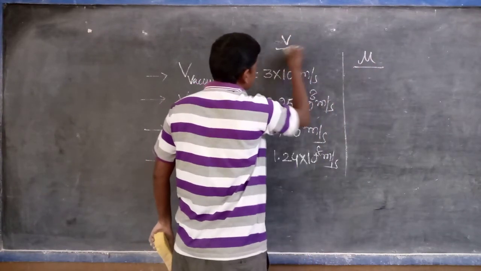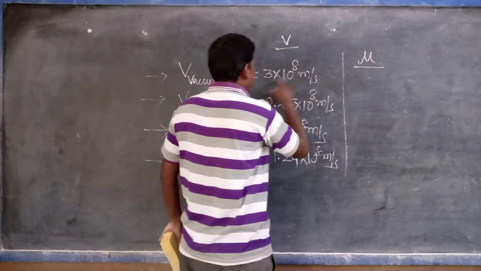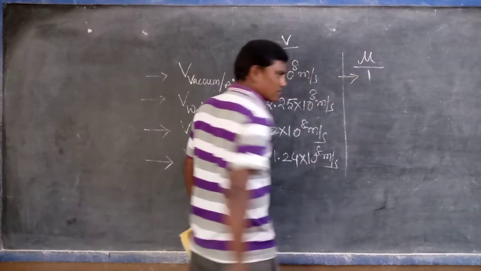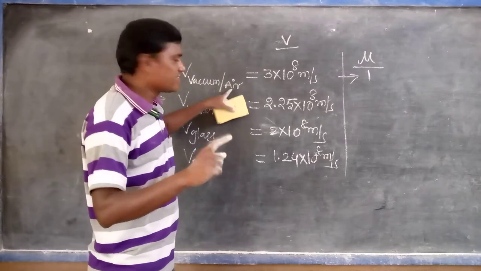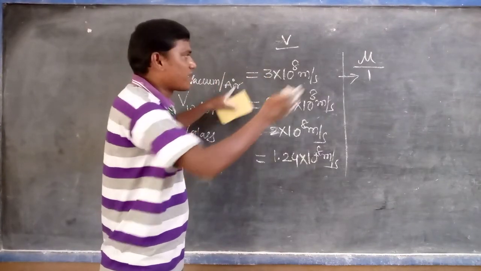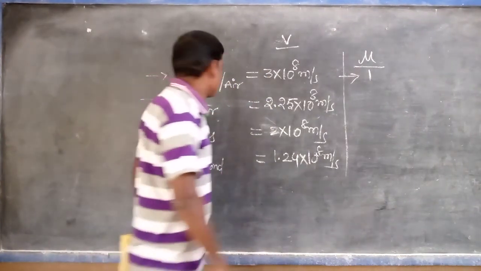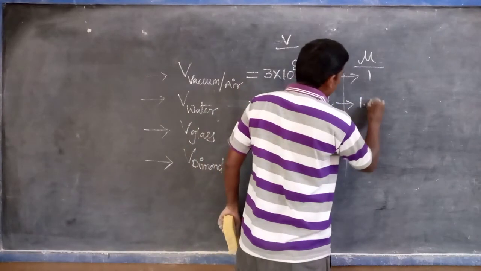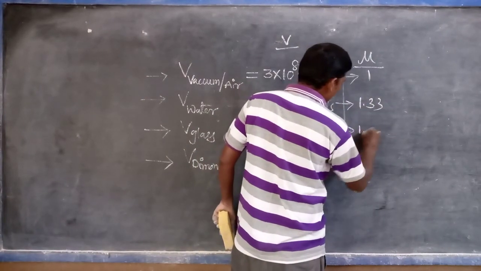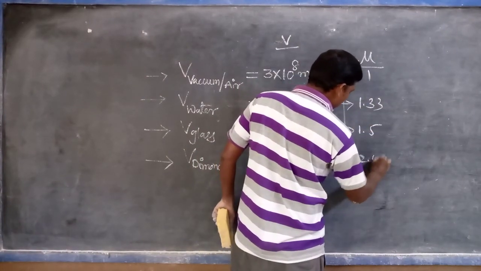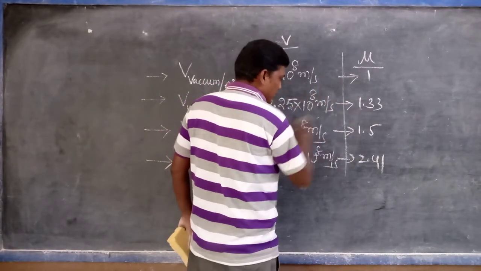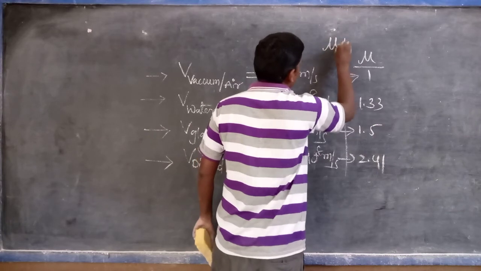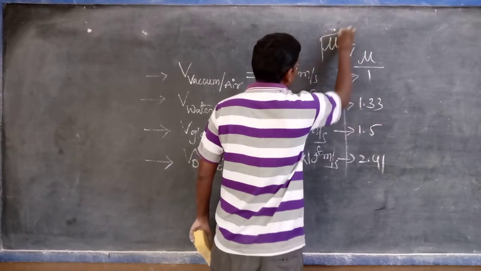Air is nearly 1; vacuum is 1, air is 1.0003, the value is nearest to that. Next, water 1.33, glass 1.5, diamond 2.41. You are comparing these values.